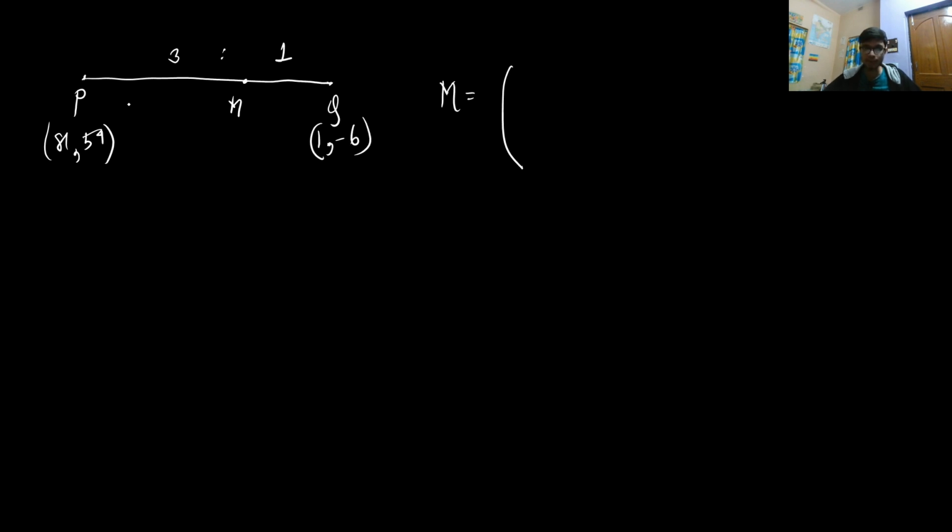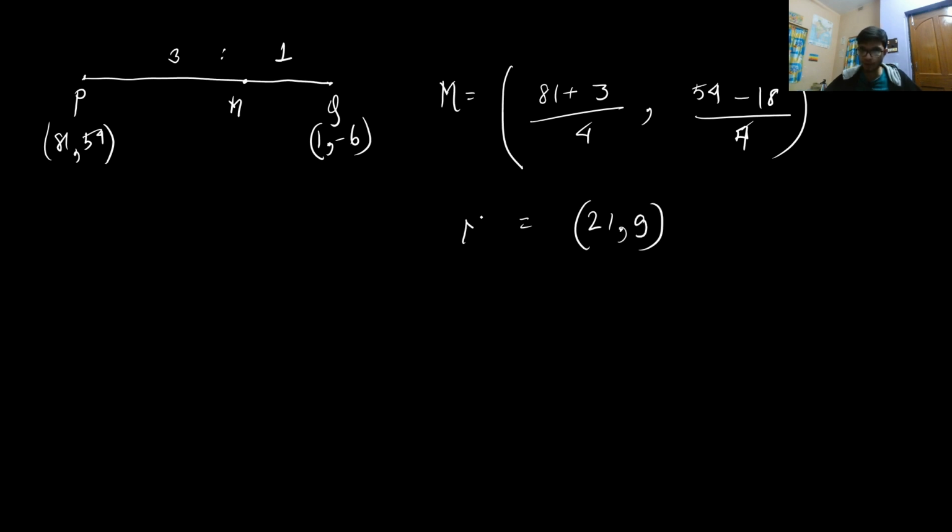If you cross multiply, the next one will be 54 minus 18 by 4, and the result will be 84 by 4, that is equal to 21 comma 9. So this is the coordinate of M.